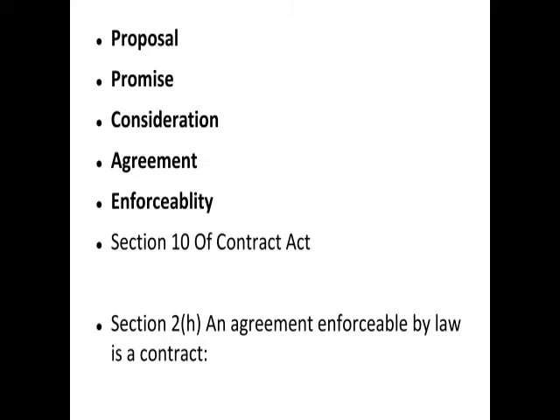Now section 2h says that when that agreement has legal enforceability, then it is a contract. So most students get confused: what is legally enforceable? Where does enforceability come from? A major difference between an agreement and a contract is that agreements are mostly social in nature. They are not enforceable.